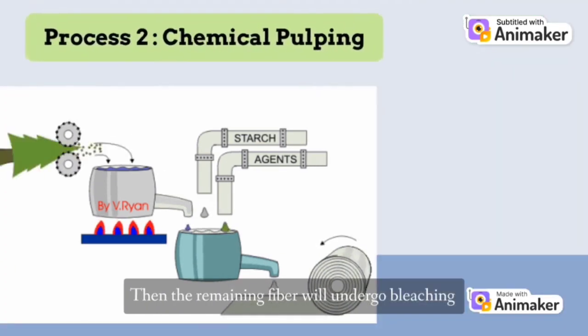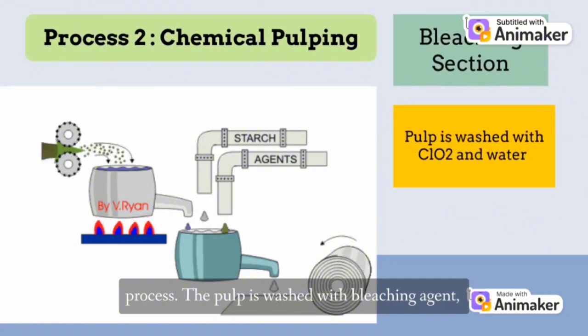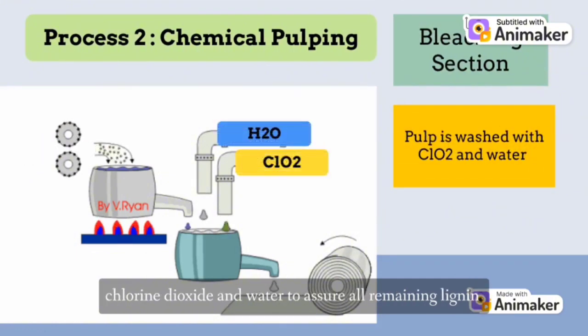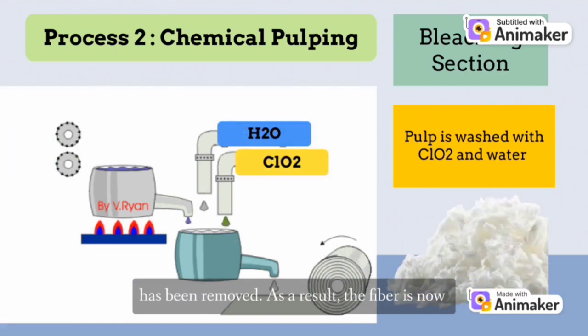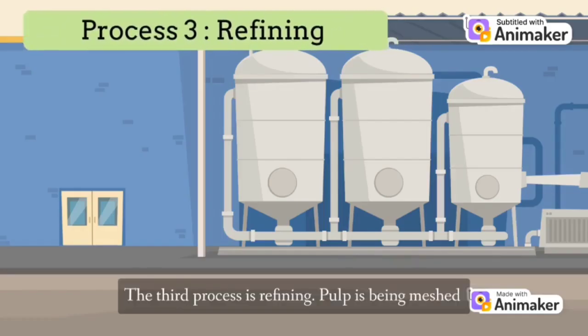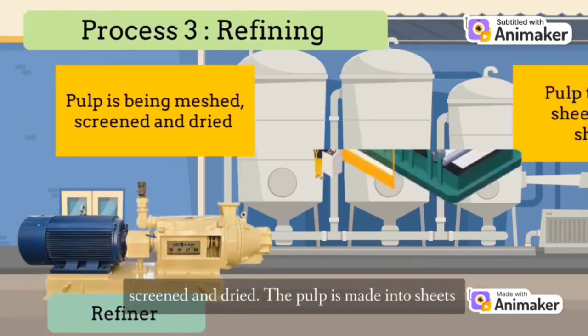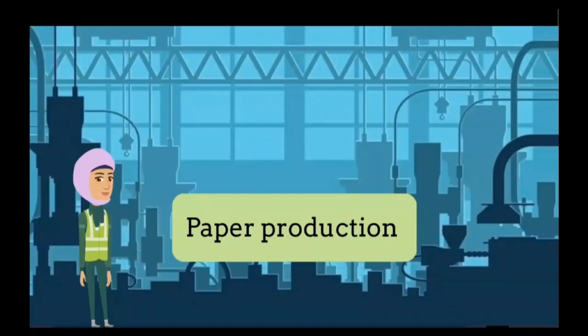Then the remaining fiber will undergo bleaching process. The pulp is washed with bleaching agent, chlorine dioxide, and water to assure all remaining lignin has been removed. As a result, the fiber is now become pulp. The third process is refining. Pulp is being mashed, screened, and dried. The pulp is made into sheets formed for easy shipping.